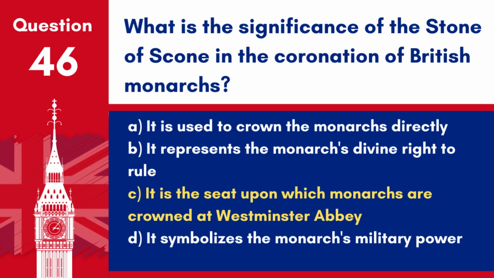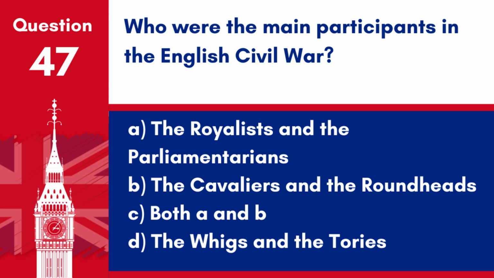Answer C. It is the seat upon which monarchs are crowned at Westminster Abbey. The Stone of Scone, also known as the Stone of Destiny, is historically used in the coronation of Scottish and later British monarchs.